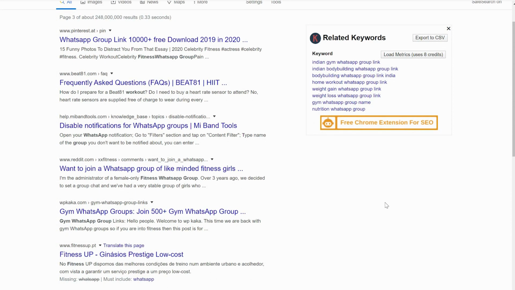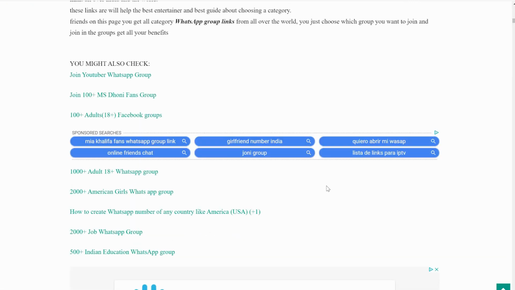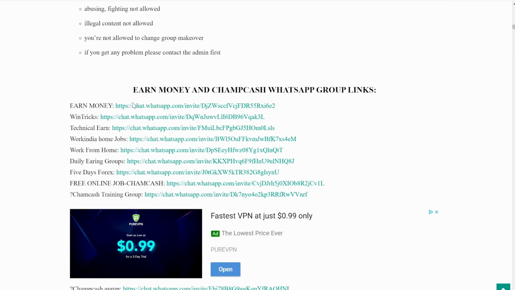They already have 257, I believe. This is the max limit of each group on WhatsApp. If you go to the other tabs, you will see that these groups are a little bit more empty. For instance, I have this tab opened here. These are all the groups that I'm showing you right now. Just for example, you click on this link, and then you can join all these groups. This is method number one.